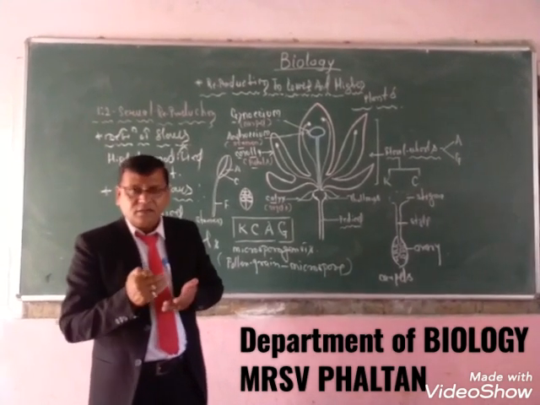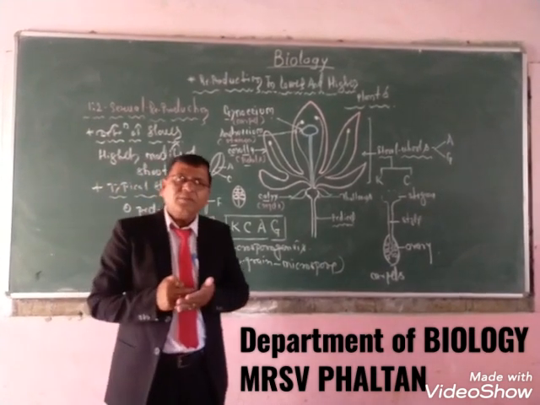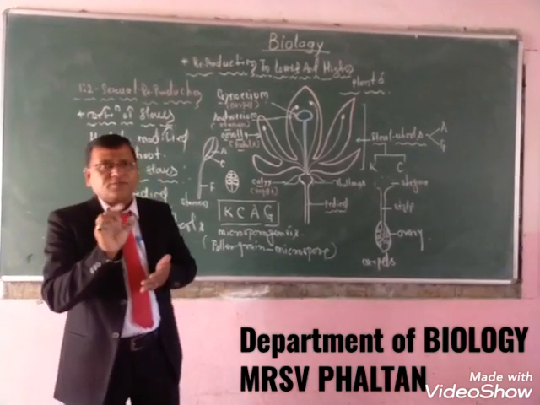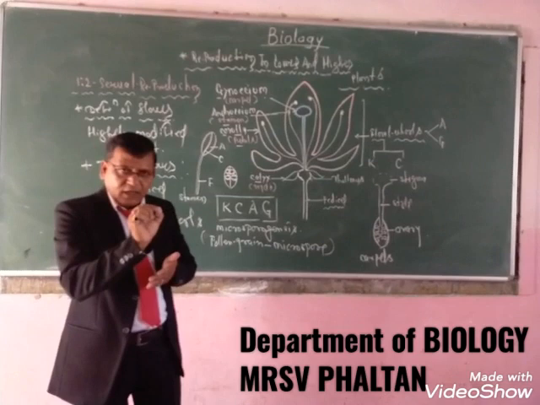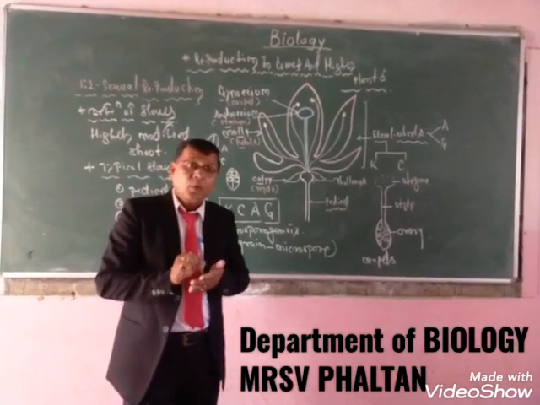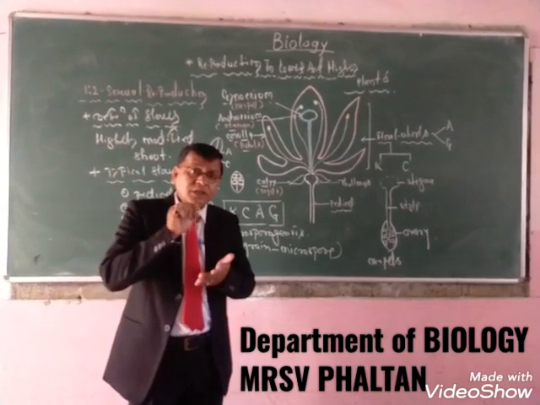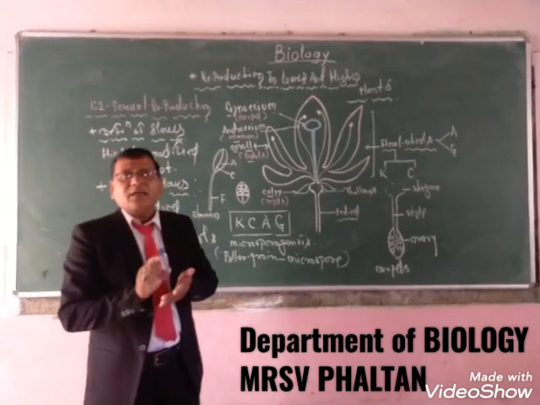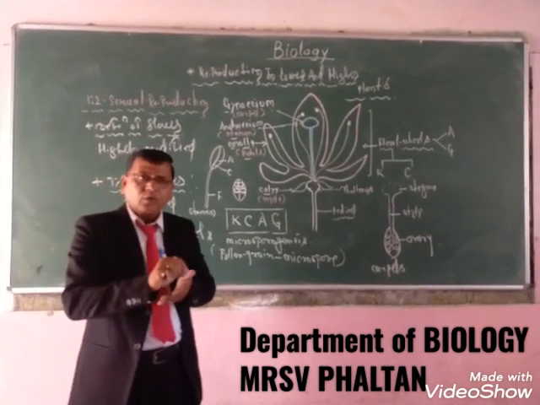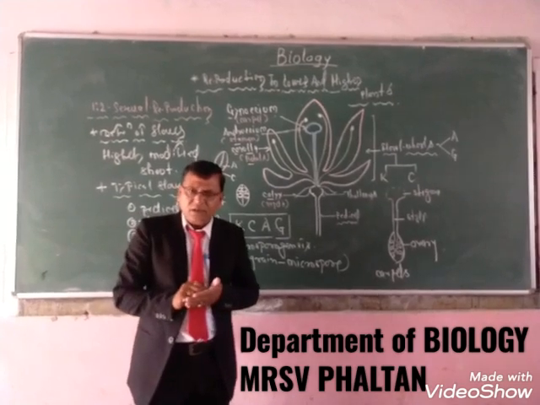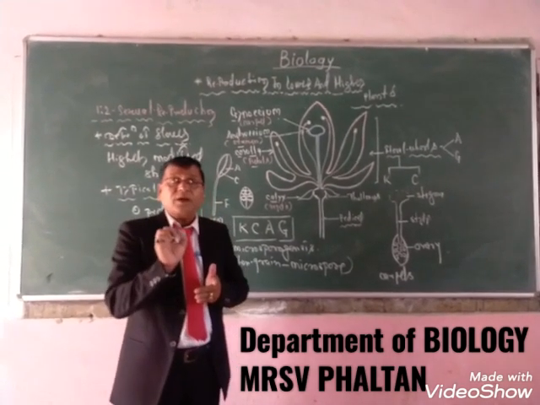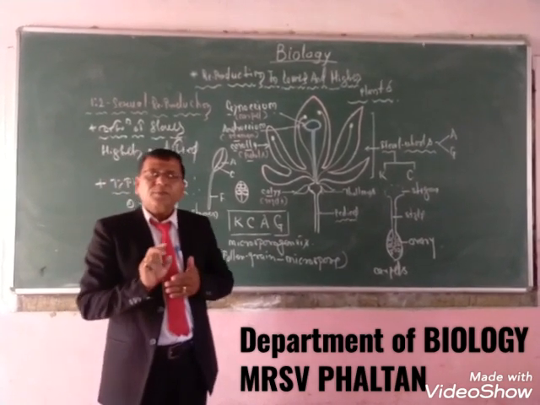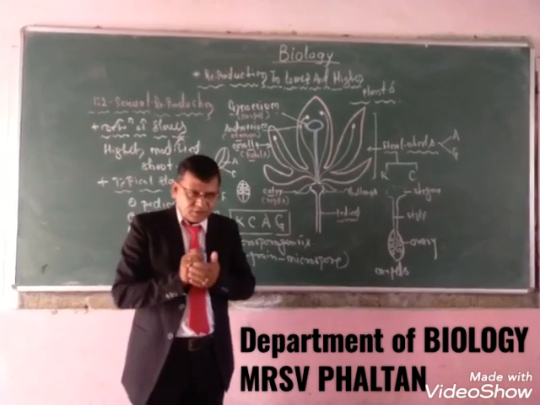They only assist the process of reproduction. In sexual reproduction, both male and female reproductive organs directly participate, and so the androecium and gynoecium are called the essential parts of the flower because they directly participate in the process of sexual reproduction.